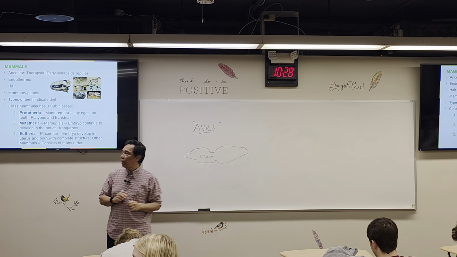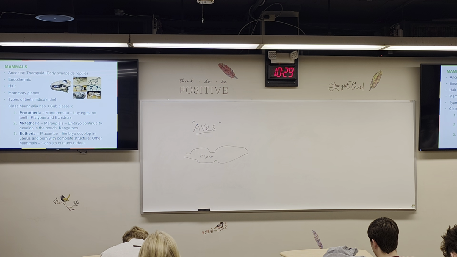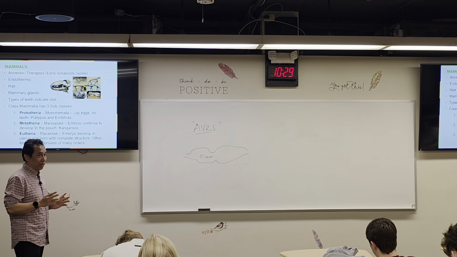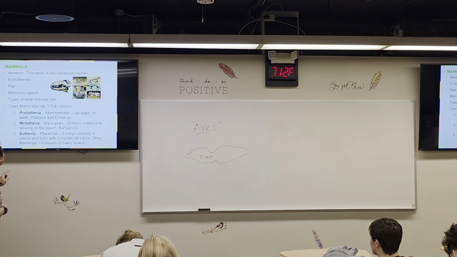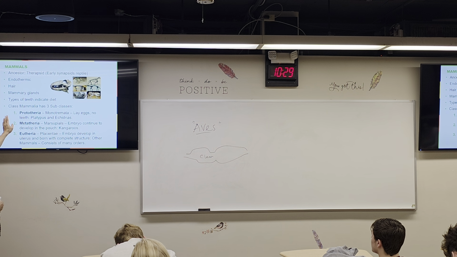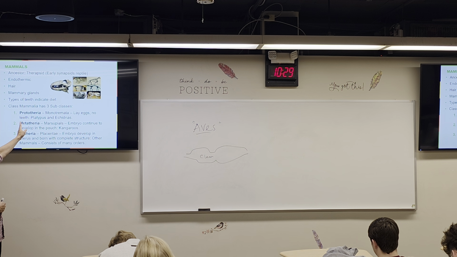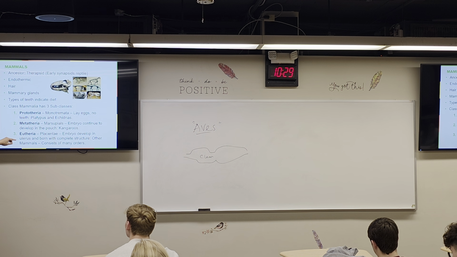Okay. Now, these mammalia have 3 subclasses. This is not order. Remember, this is subclasses, above the order. Now, 3 subclasses. Prototheria. Oh, I forgot to mention about the hair. Hair is another characteristic of mammals. We have hair instead of feather, or instead of scales. We don't have scales. We have hair. That's mammals.